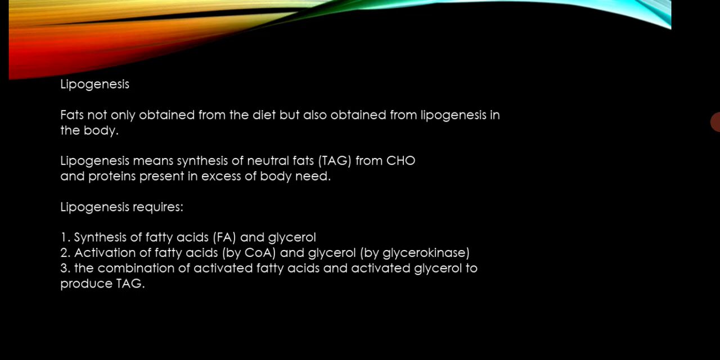The lipogenesis occurs in three steps. First is the formation of glycerol and the formation of fatty acids. Then the activation of these fatty acids and glycerols, and then the esterification of these fatty acids with the glycerol in the endoplasmic reticulum.